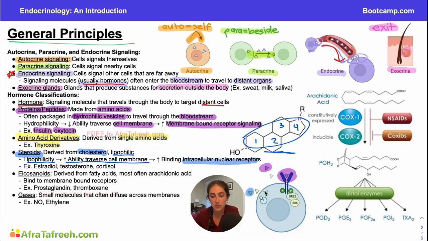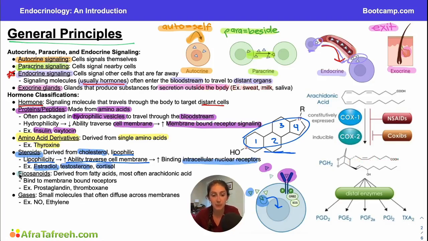If you look over here, you can see our little steroid molecule is going to be binding to this intracellular receptor. That receptor oftentimes will translocate into the nucleus to exert its effects. So our steroids are going to be binding intracellularly most of the time. And examples of our steroids are a lot of times our sex hormones, like estradiol, testosterone, and also cortisol as well. It's going to be a huge one to be aware of. And all of these are going to be binding intracellularly.